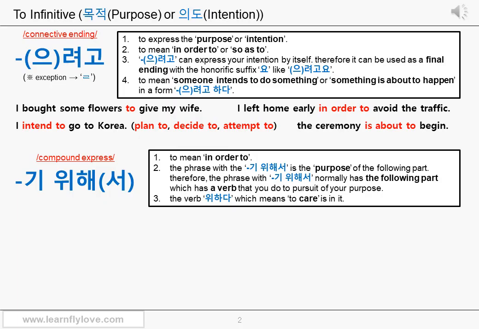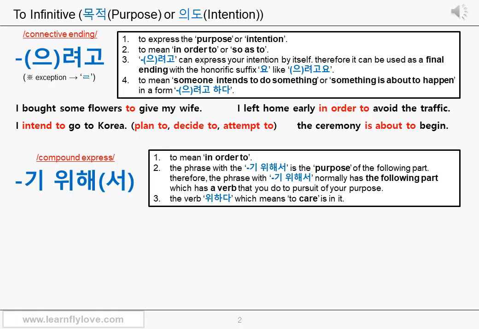Again, the compound expression 기 위해서 can be replaced by the connective ending 으려고 려고 because 기 위해서 has one particular meaning, in order to. The difference between 으려고 려고 and 기 위해서 is, first, 으려고 려고 has more usages than the compound expression 기 위해서. 으려고 려고 can be used to mean intend to and be about to, but 기 위해서 just means in order to. Second, the phrase with the 기 위해서 is the